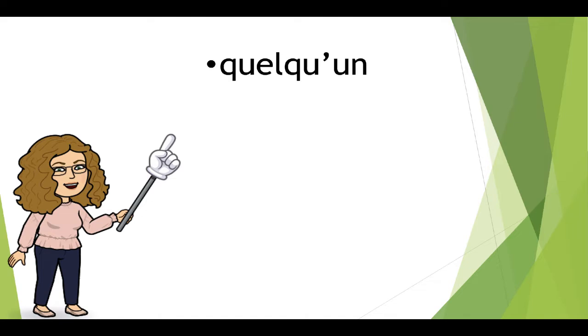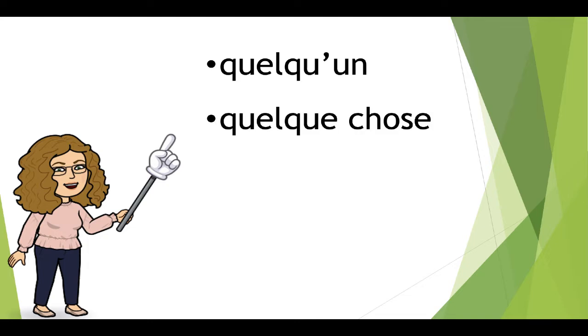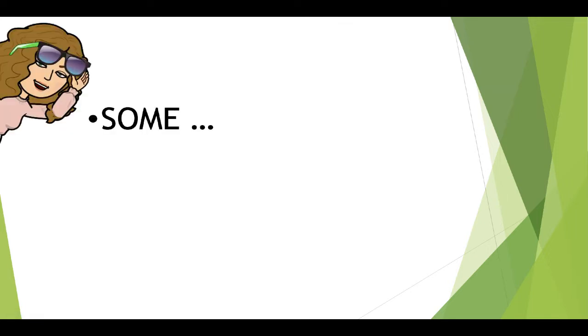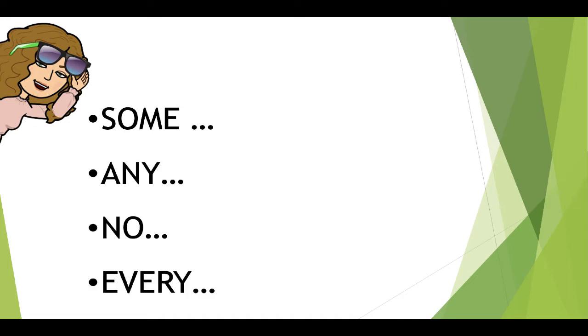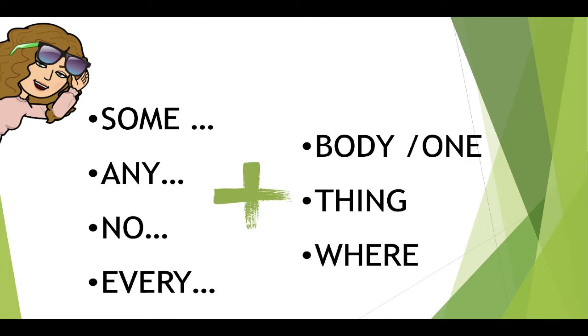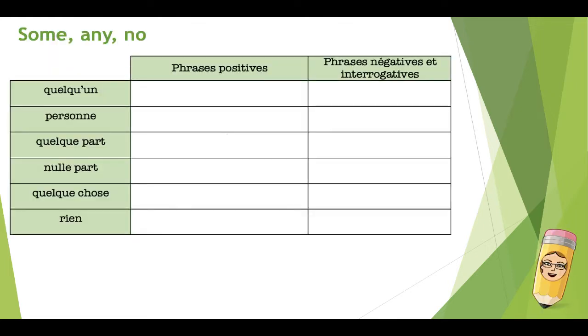Today we are going to see how to translate words such as quelqu'un, quelque chose, tout le monde, nulle part, partout, etc. And how are we going to do this? Well, we're going to use words like some, any, no, and every, and we are going to combine these words with body or one, thing, or where. Have a look at the table right here.